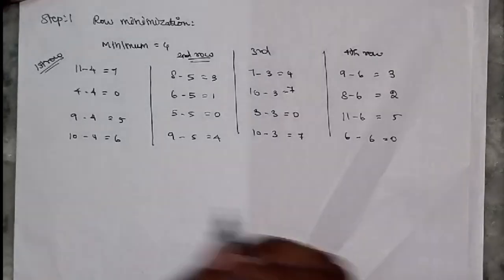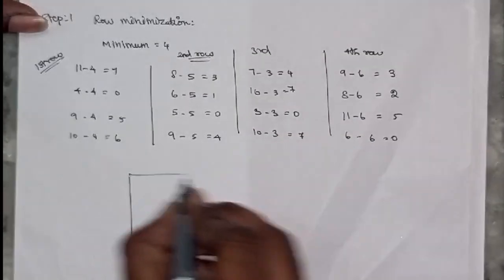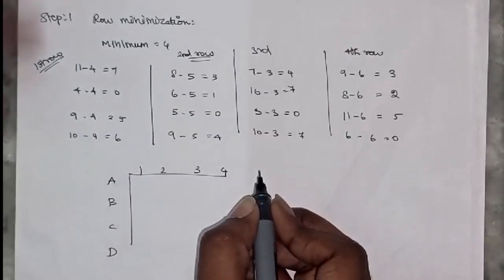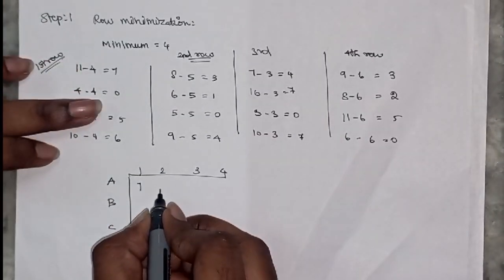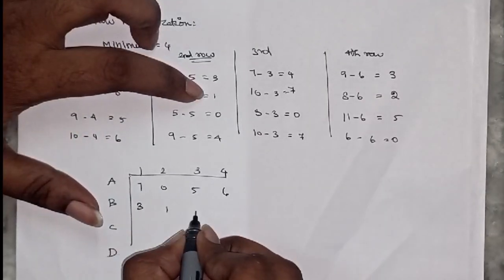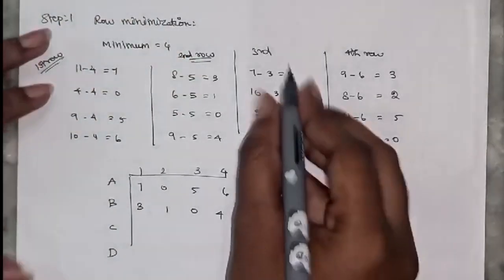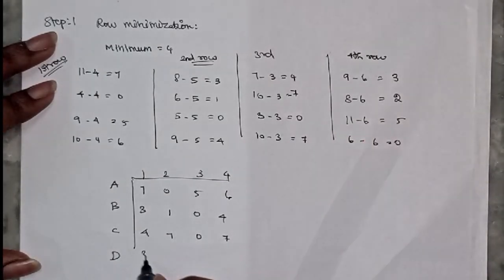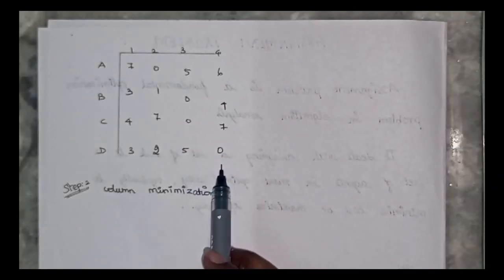So the final answer of the row minimization is, with persons A, B, C, D and jobs 1, 2, 3, 4: 7, 0, 5, 6, 3, 1, 0, 4, 4, 7, 0, 7, 3, 2, 5, 0. This is the final answer of the row minimization.